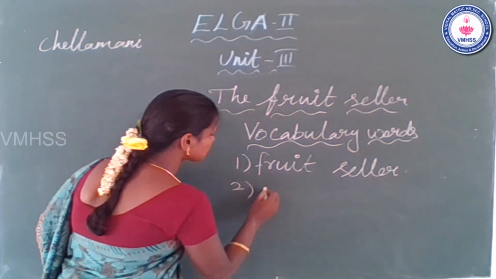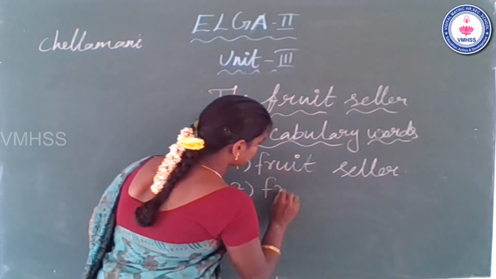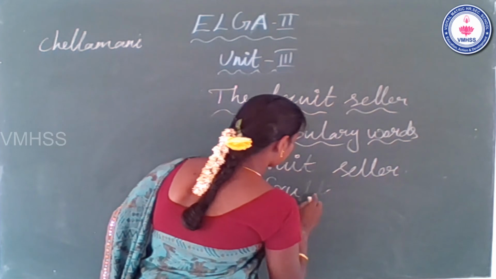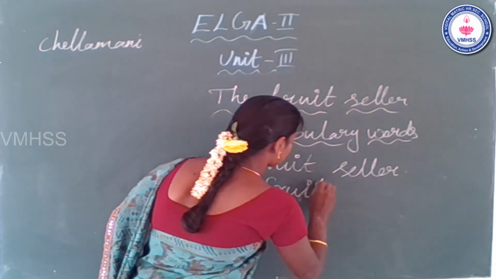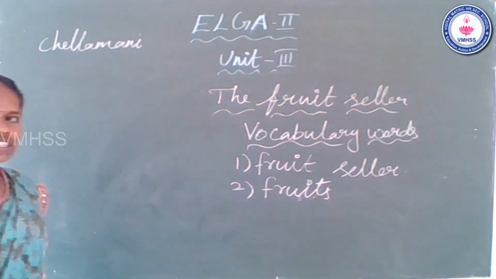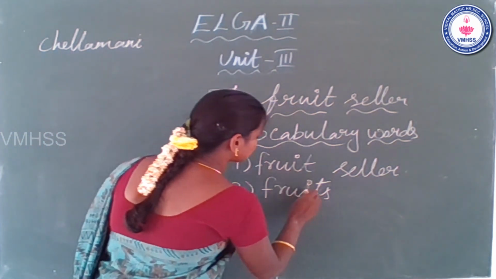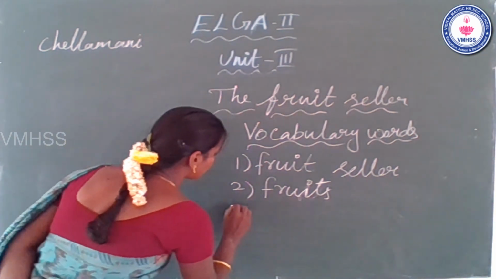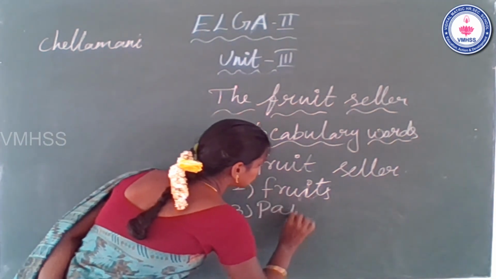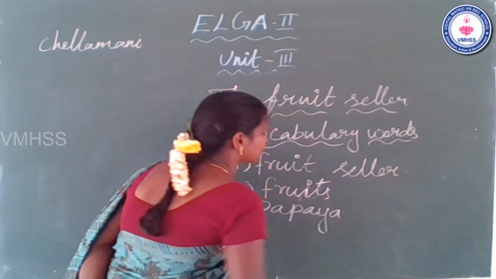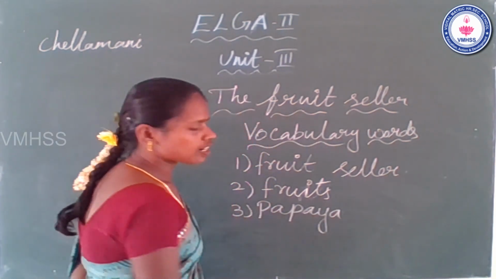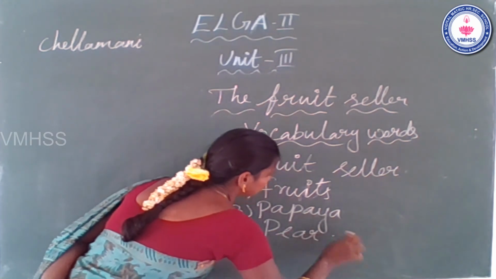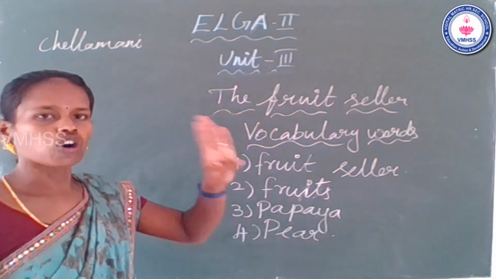Second vocabulary word is fruits. Okay. Third one is papaya. Last one is pear. Okay. Today we will learn 4 vocabulary words.